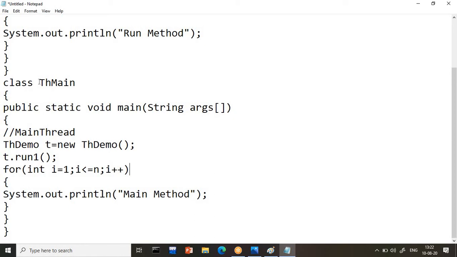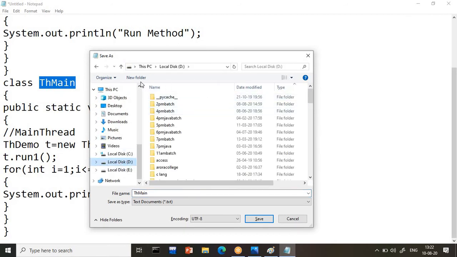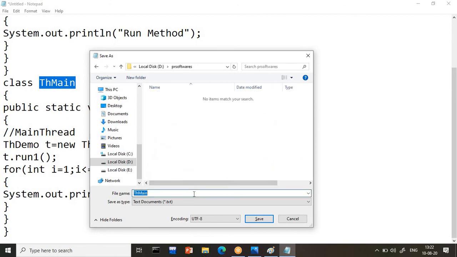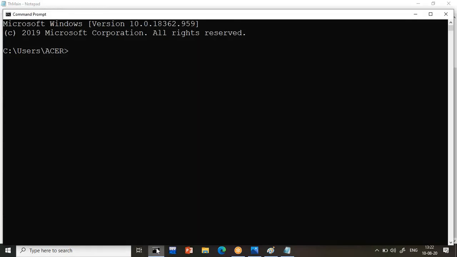So first we'll see the output, then we'll come to the concept of multi-threading. We'll do a very detailed discussion on this one, guys. In the D drive, I will create a folder called PR softwares, and into this folder we'll write our program, ThMain.java. So open the command prompt. Here we'll write: first the D drive, then cd PR softwares. It is our training institute, PR Softwares. And here we'll write javac followed by our file name. What is our file name? ThMain.java.